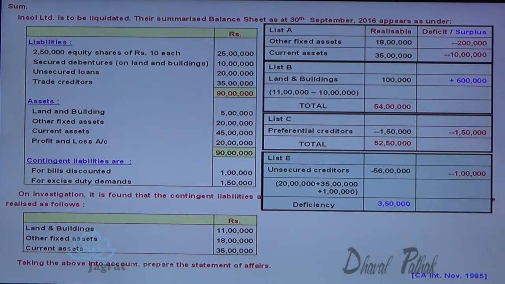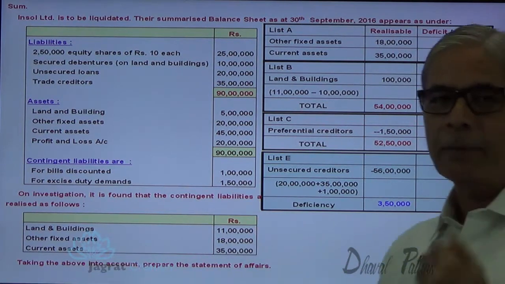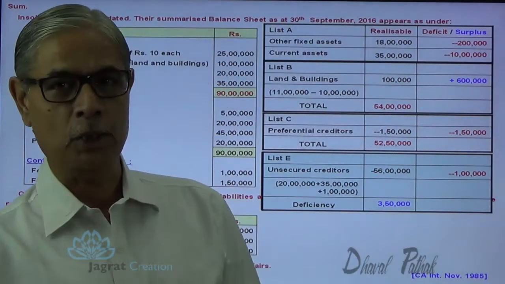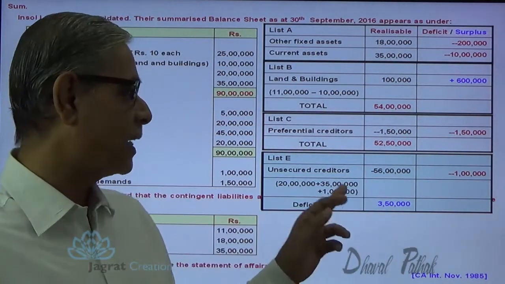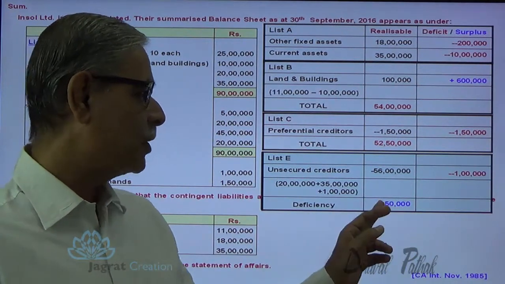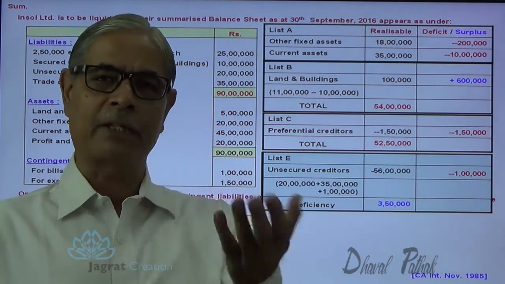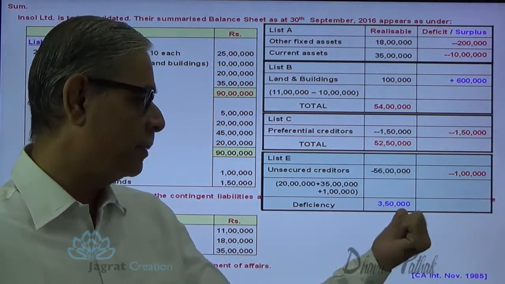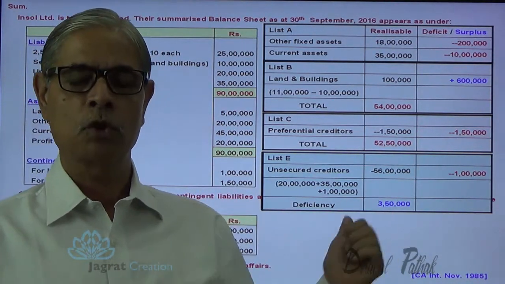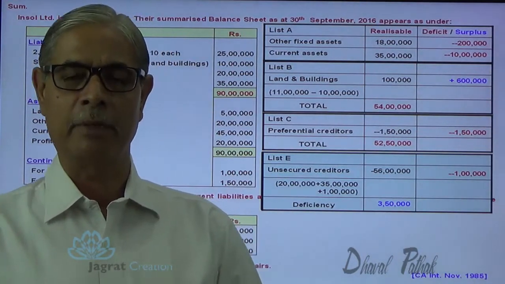Now 52,50,000, the funds are not sufficient. From that, if you try to pay 56 lakhs, there is a shortage of funds. That shortage of funds is identified as deficiency. So the deficiency, for the purpose of making payment to unsecured creditors, is estimated to be 3,50,000. So this is the deficiency that we have estimated.